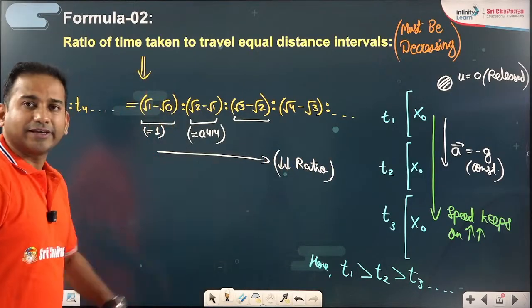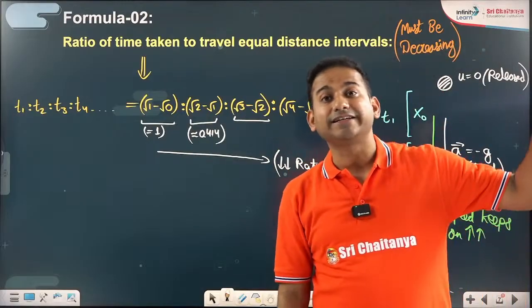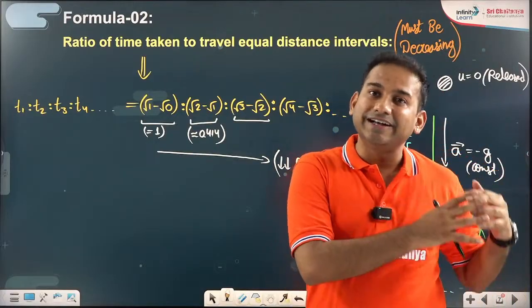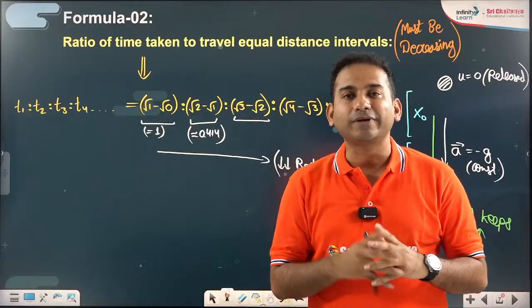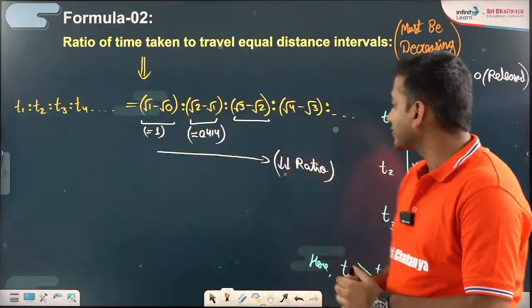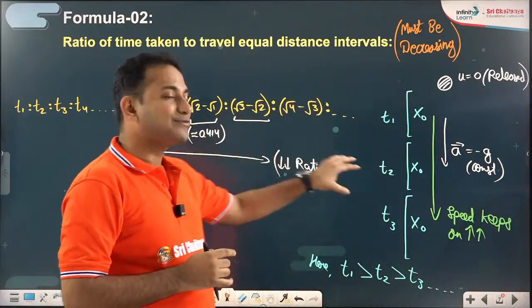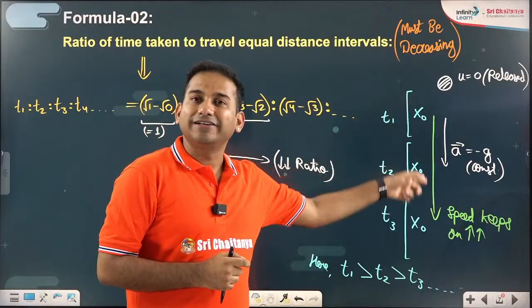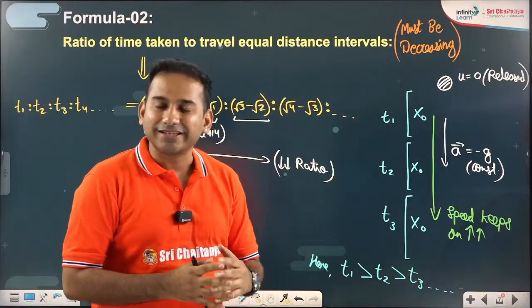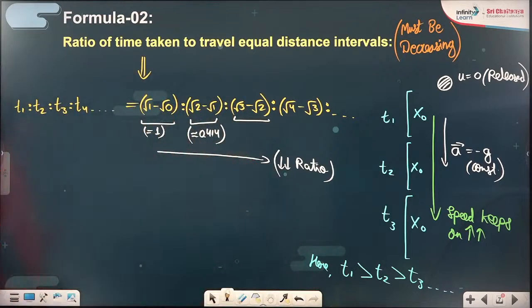All right. So in Galileo's law of odd numbers, it will be an increasing ratio if the body is accelerated from rest. If it is retarded to rest, finally stopping, it is again a decreasing ratio: 7, 5, 3, 1. That's what we have understood. Here, this is a separate story. In the same situation, in order to travel equal distances, the time required must keep on getting lesser and lesser. If you want, you can take the screenshot.